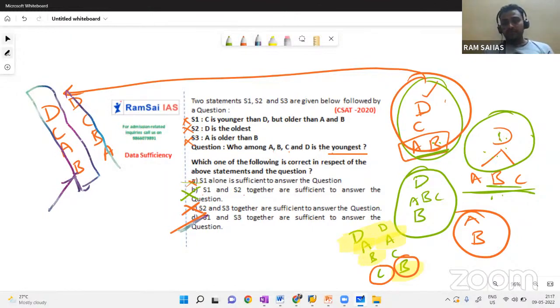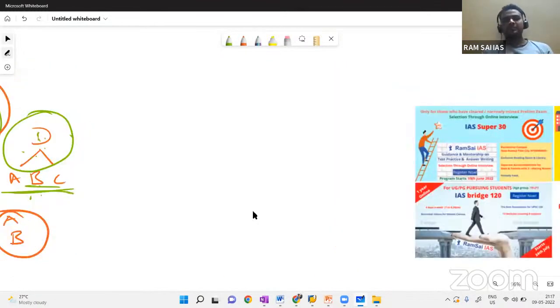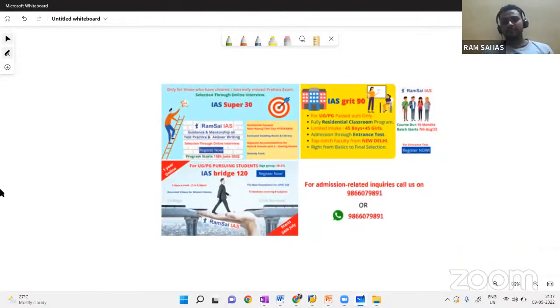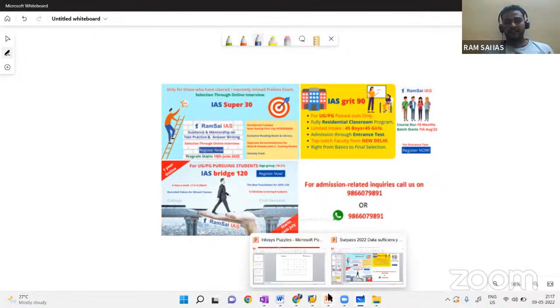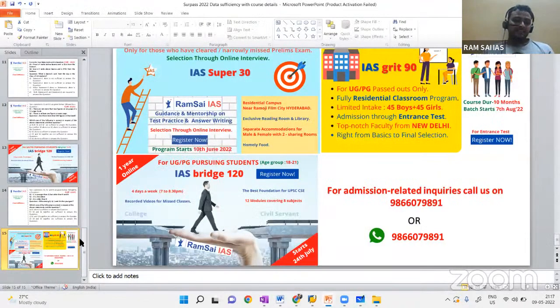Let's hope we solved all the different models here, and hopefully you got an idea. I won't say that you will have complete confidence, but you may have the basic knowledge on what data sufficiency is, and hopefully this session helps you a lot.